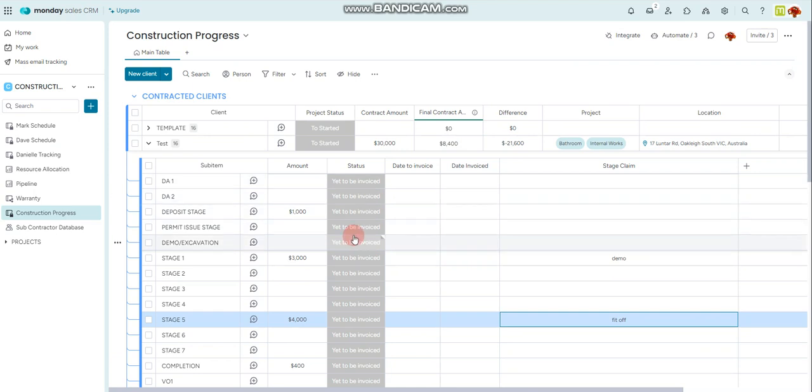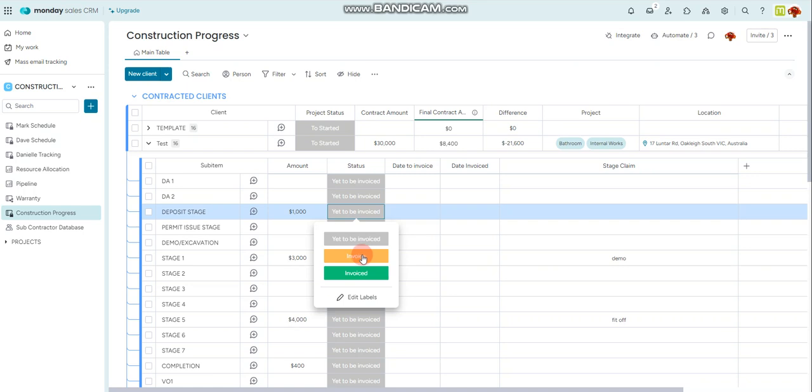In order to have an invoice paid, once it is ready, simply click the status column, choose invoice. This will do two things. One, it will put a date for the invoice.